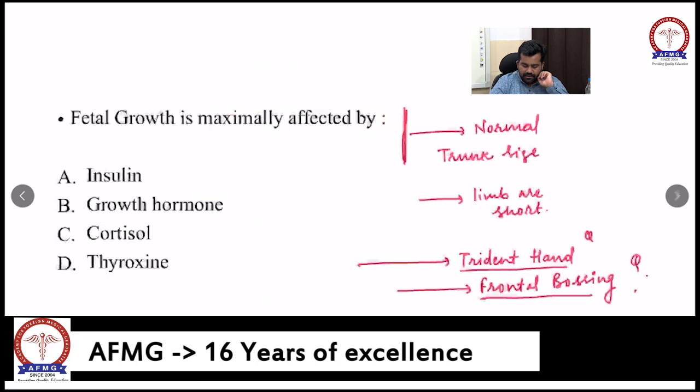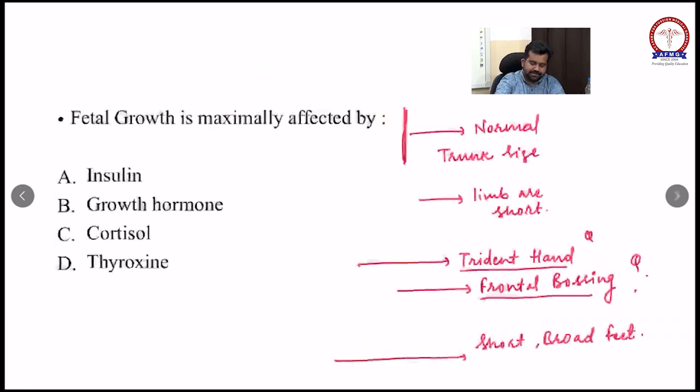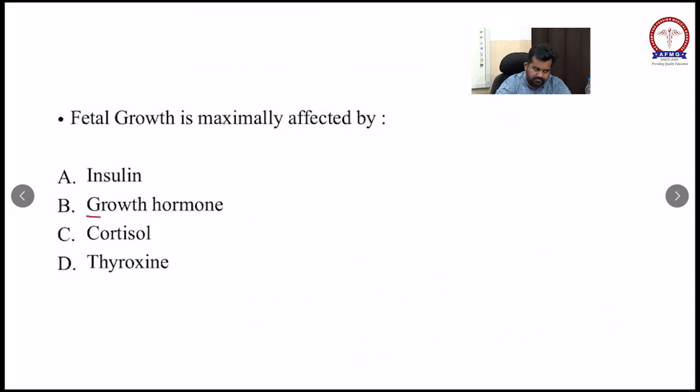Okay. Now, moving to the next. Fetal growth is maximally affected by which hormone? Most of the student answers the growth hormone, but remember, during the fetal life, growth hormone is not important. The main hormone which is required during the fetal growth is insulin. So insulin is required as a growth hormone in a fetus.